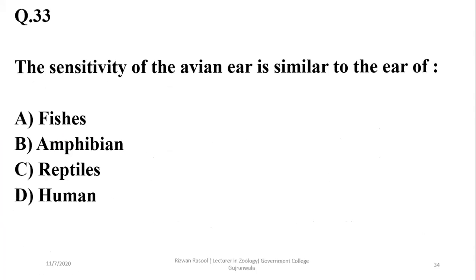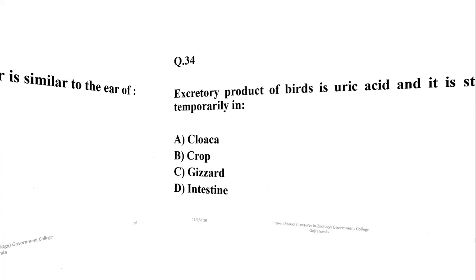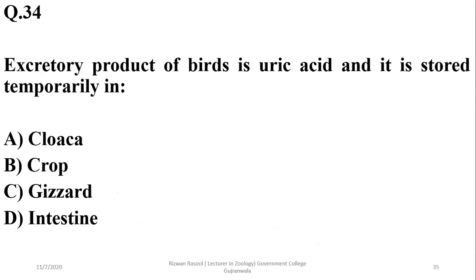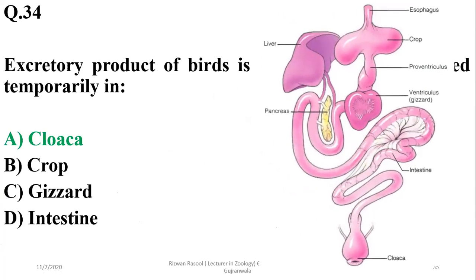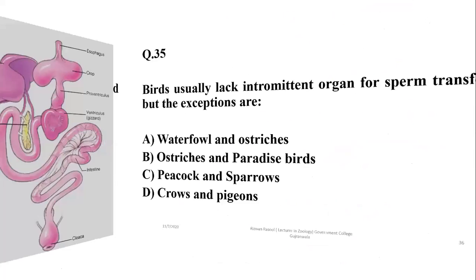Number 33, the sensitivity of the avian ear is similar to the ear of humans. An excretory product of birds is uric acid, and it is stored temporarily in their cloaca before release, because the cloaca is a common opening for their excretory, digestive, and reproductive waste.